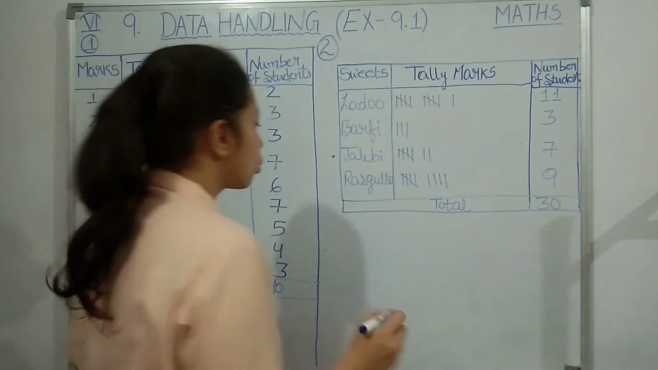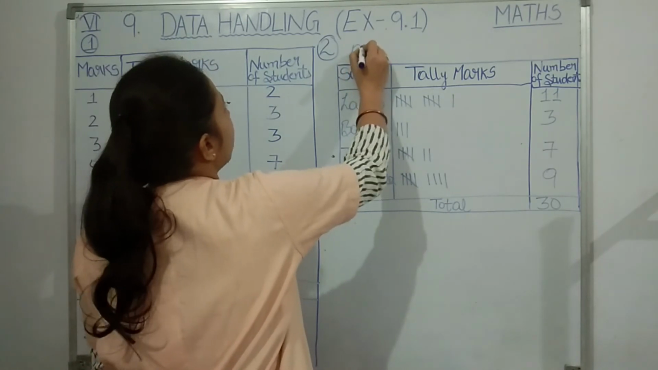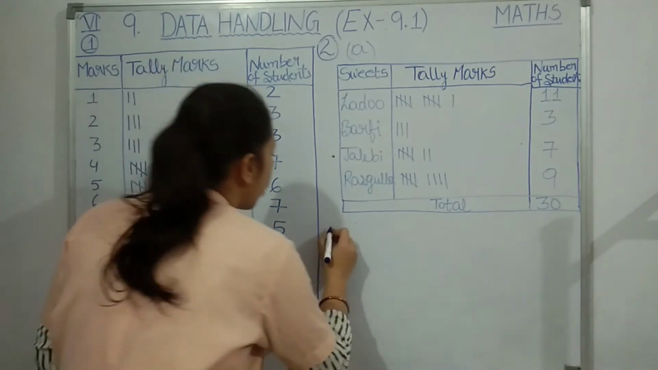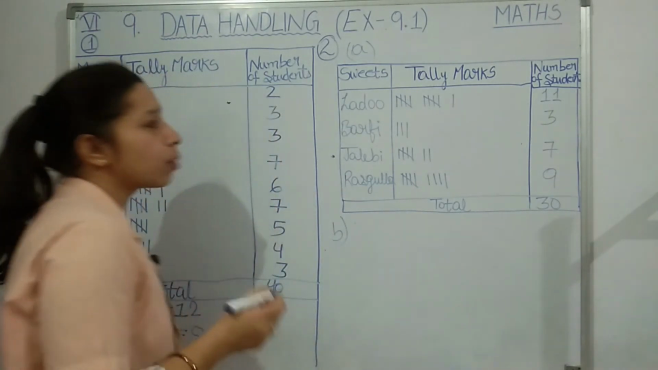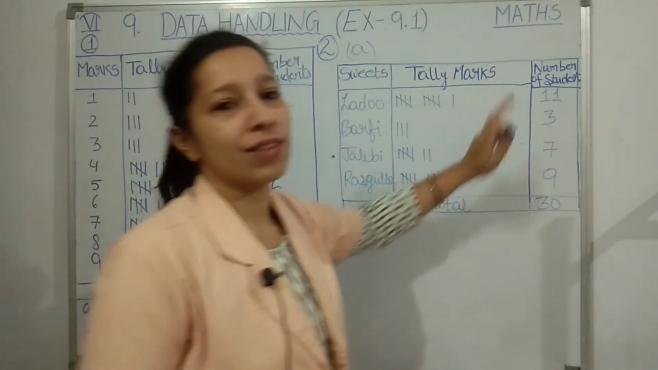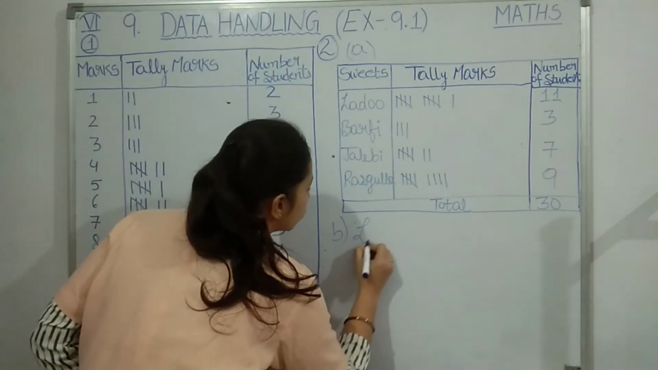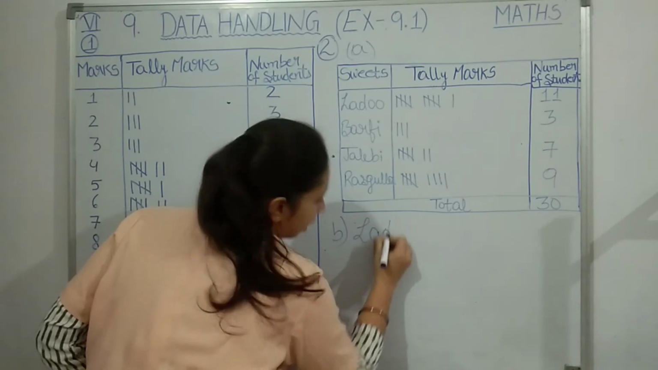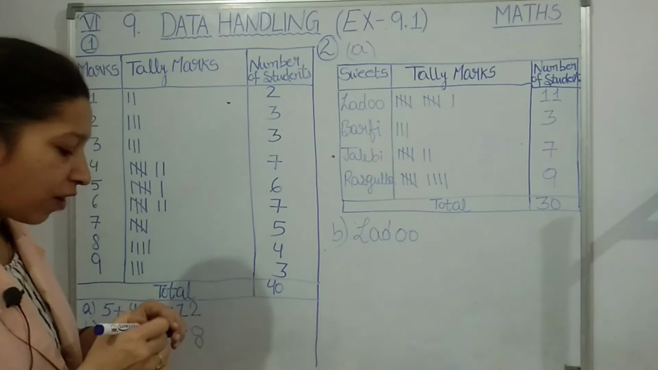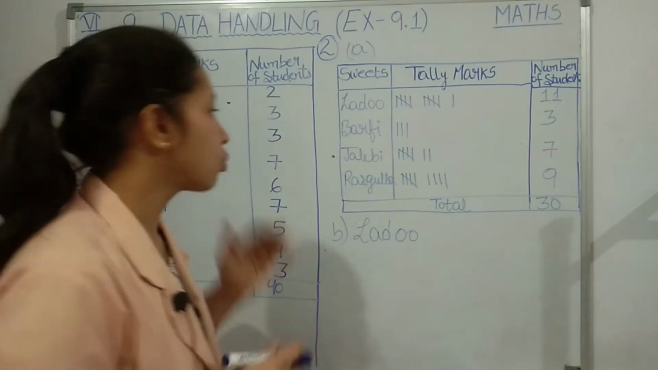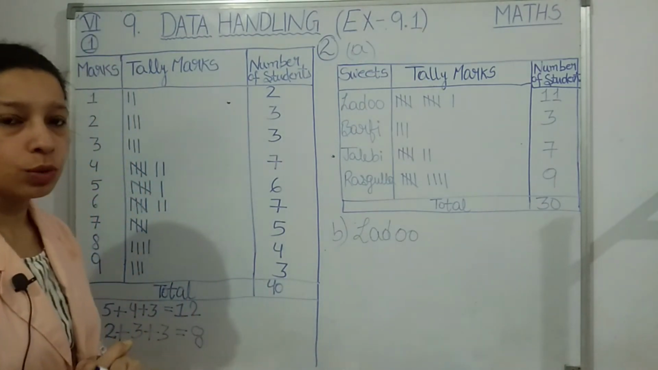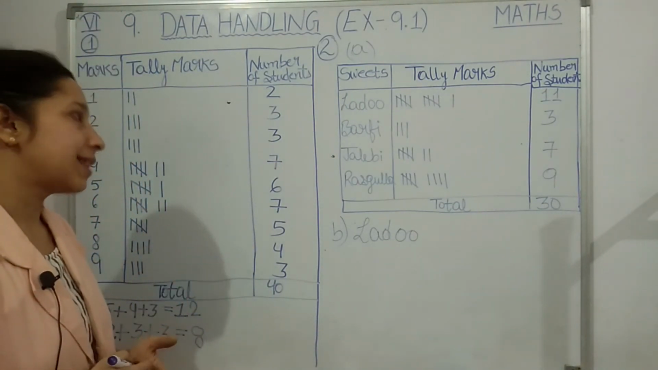Got it students? So the first point we have solved here, that is to arrange this data in tabular form. Now point B was, which sweet is preferred by most of the students? You can see how many students like laddu? 11 students. So the sweet preferred by most of the students is laddu. Now if I ask you which sweet is preferred by the minimum number of students, minimum means less. Only 3 students like barfi. Got it students? Okay, so this was your second solution.